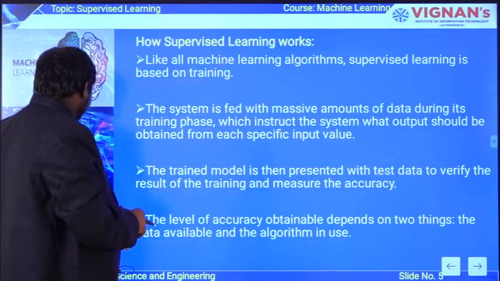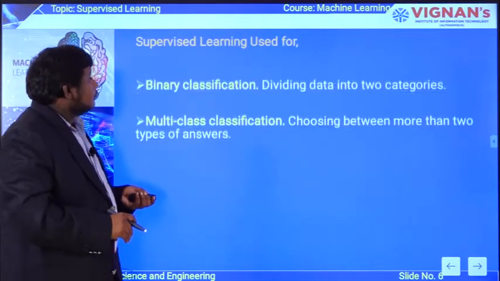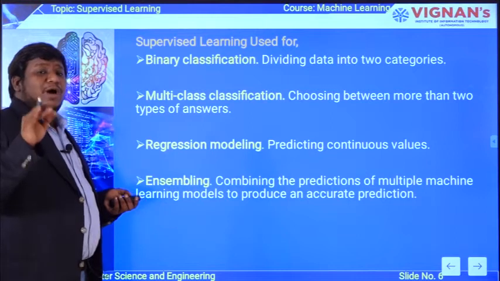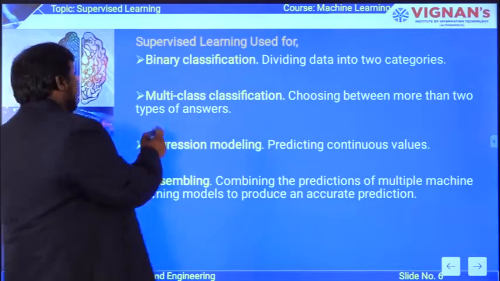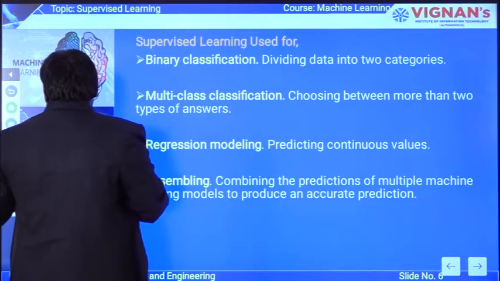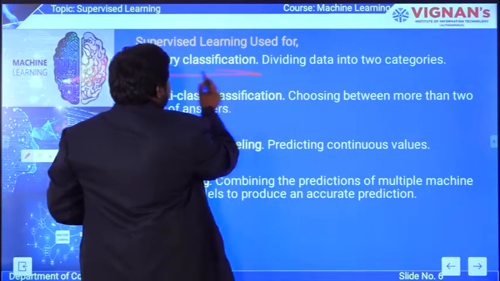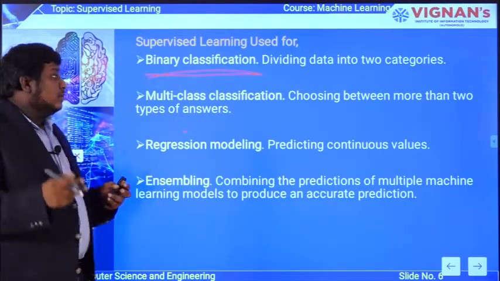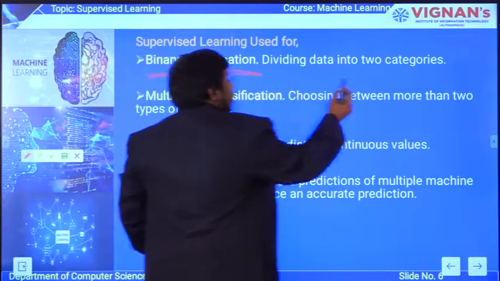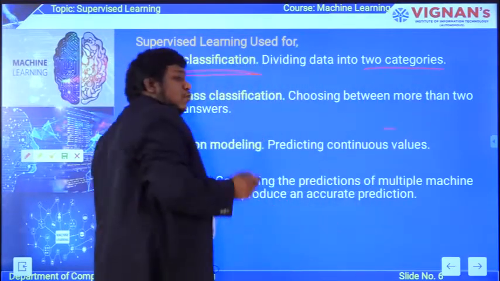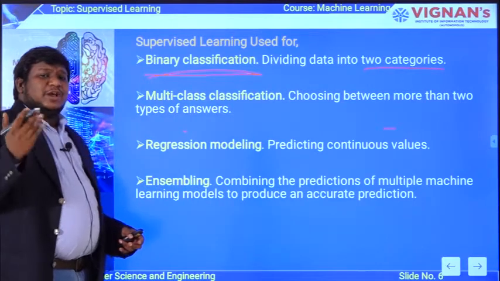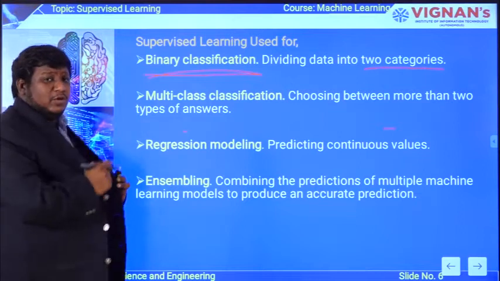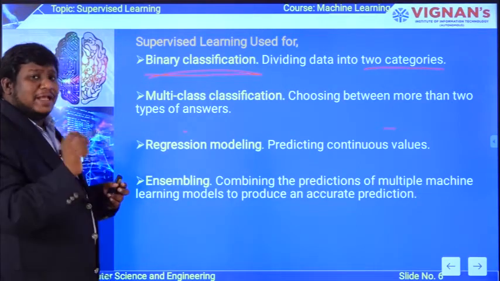Coming to the next one, where supervised learning can be used and how it can be used. The first one is binary classification. As you know, binary means 0 and 1, two values. Here the task is dividing data into two categories. That means true or false, 1 or 0, whether the disease is present or not, whether the person is there or not. The answer will be one of two answers, yes or no. So that is binary classification.